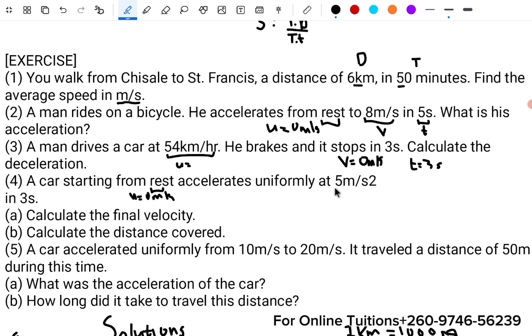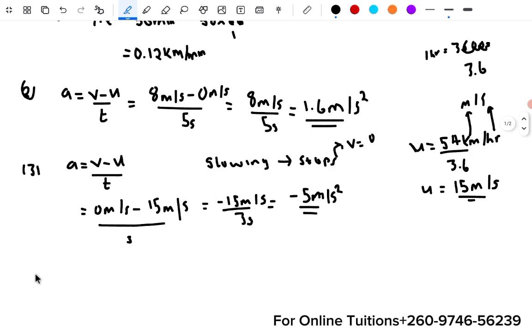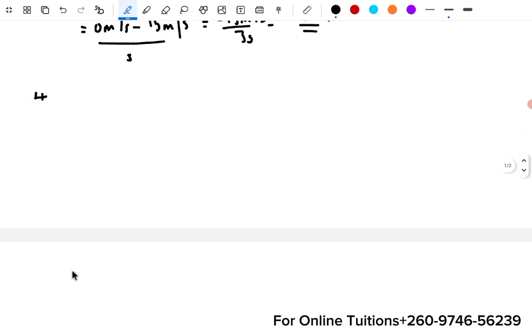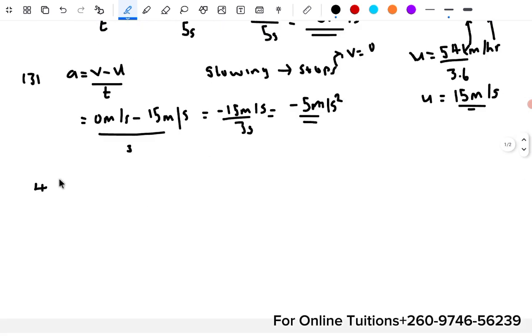Accelerates uniformly at this, so this is your acceleration. Okay, and this is the time, 3 seconds. Calculate the final velocity. This is a very simple question. Question 4. For question 4, you're simply going to say final velocity is equal to u plus at. Now basically it's just the same formula, just changing the subject to v.